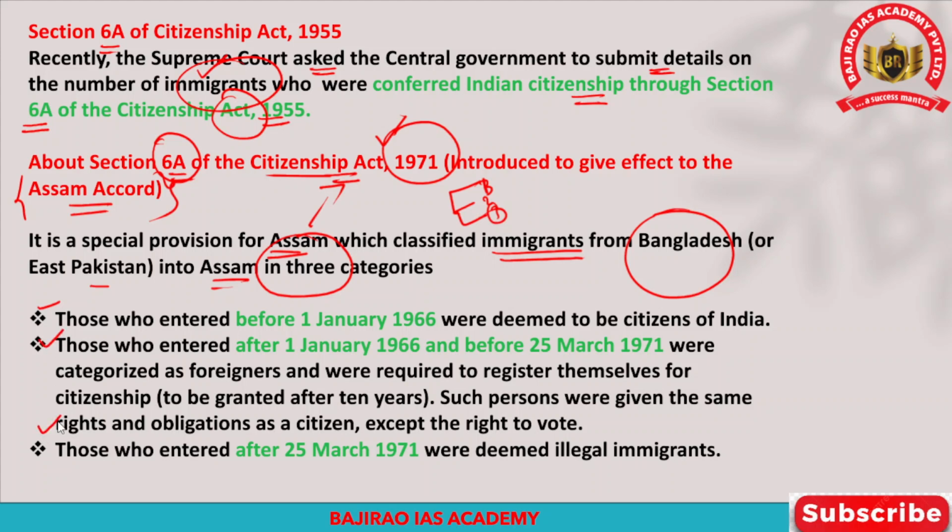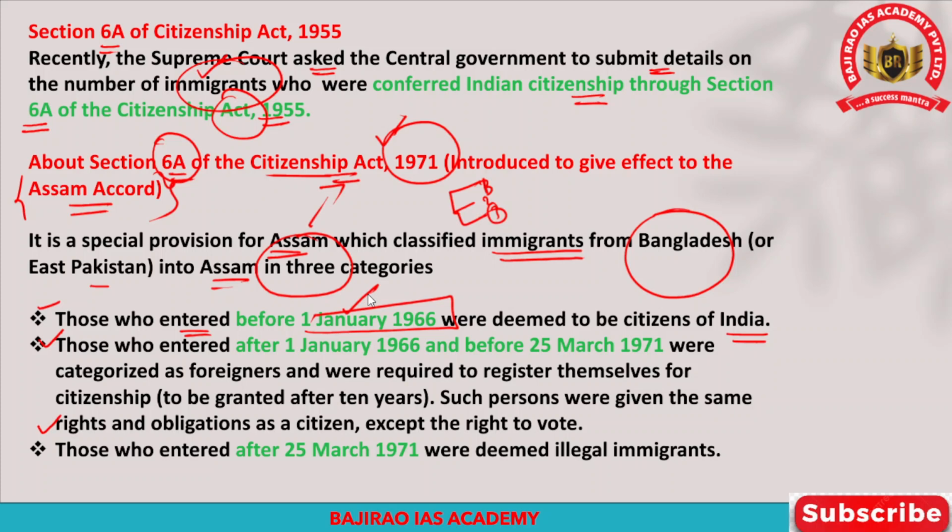So what was the first category? Those immigrants who entered India before 1st January 1966 were deemed to be citizens of India. So they will be treated as citizens of India.